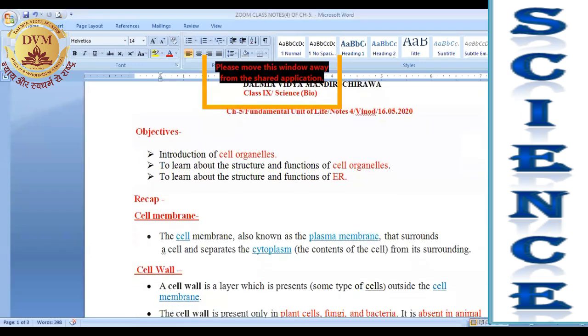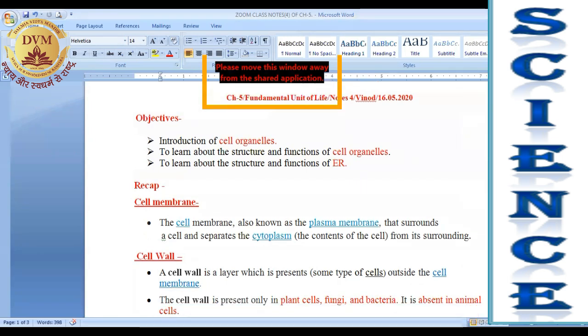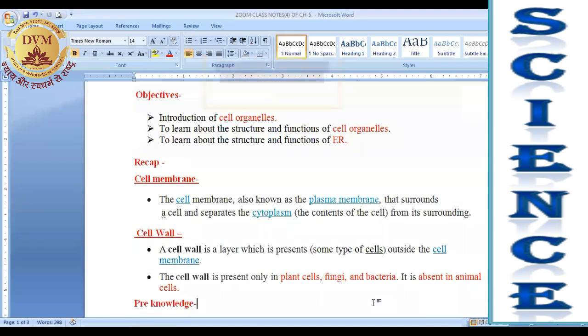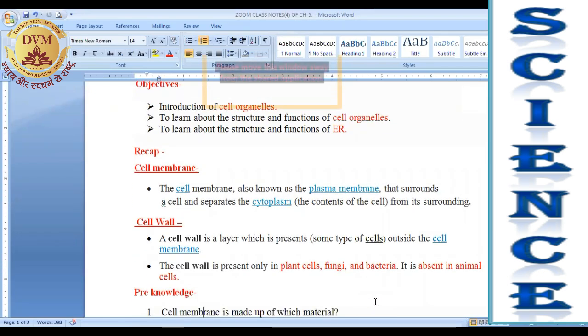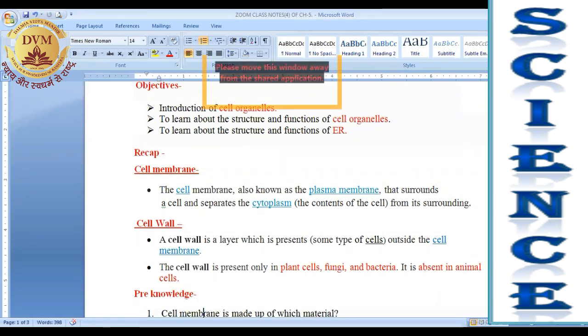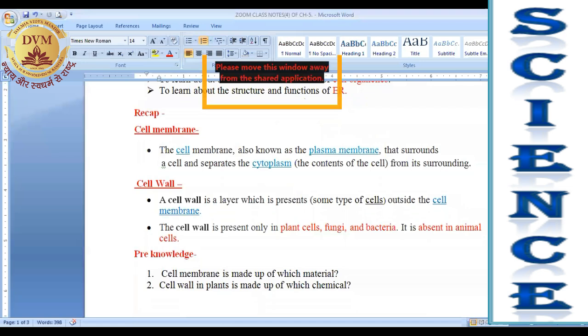Yesterday we have also discussed about the cell wall. That cell wall is an extra layer which is present outside the cell membrane in plant cells, fungi and bacteria, but it is absent in animal cells. So, to check your pre-knowledge, let's have some questions.